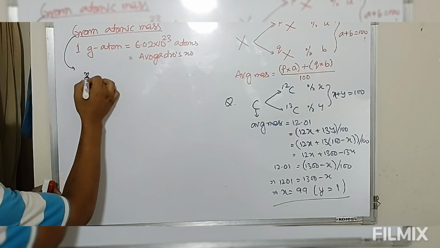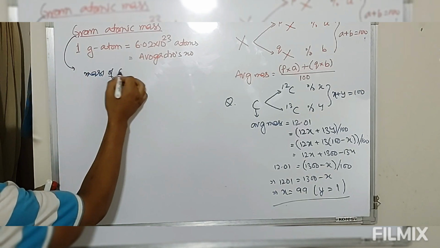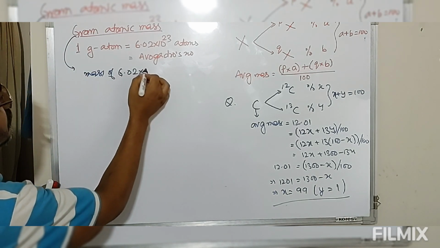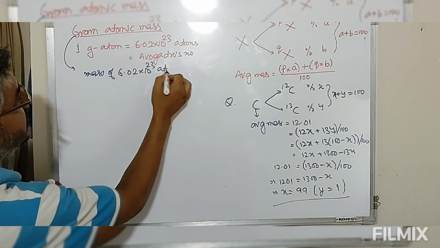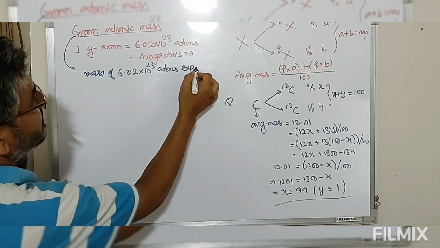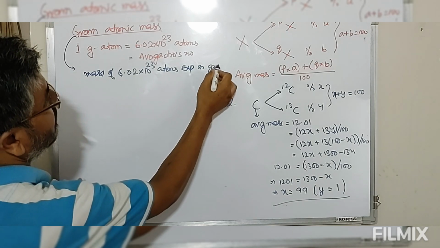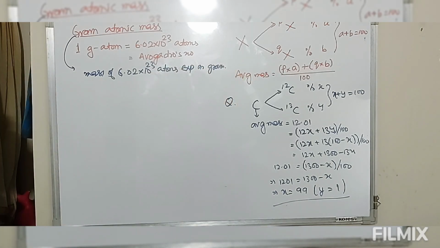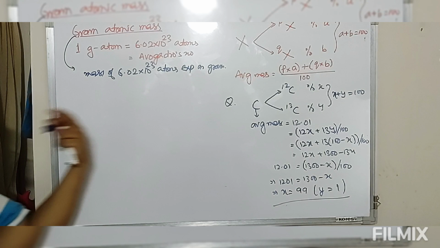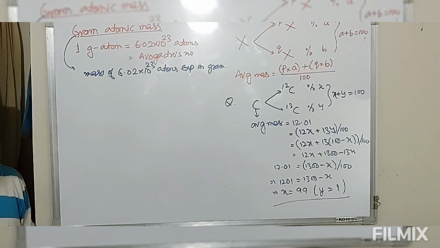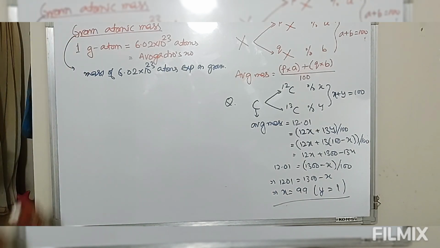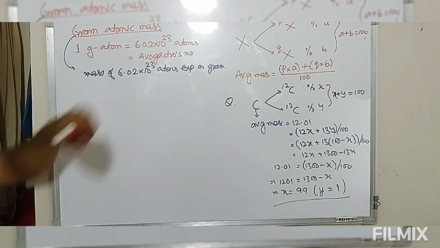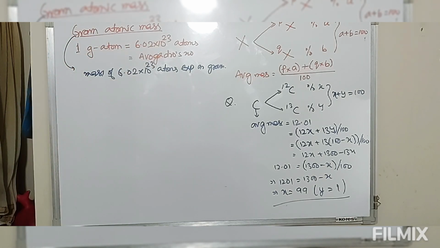Whereas the relative atomic mass is the mass of a single atom, whereas this is the mass of 6.02 into 10 to the power 23 atoms.